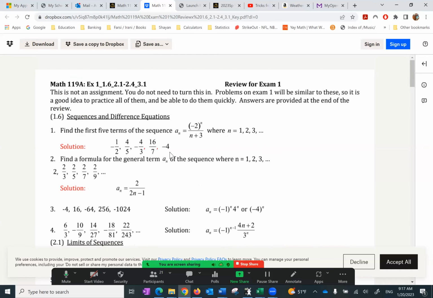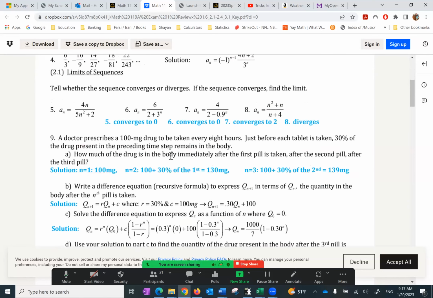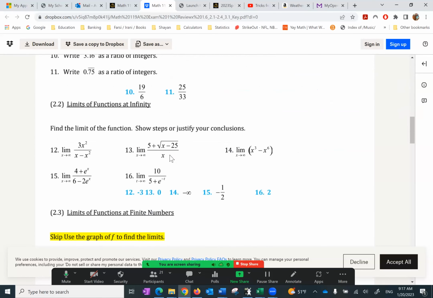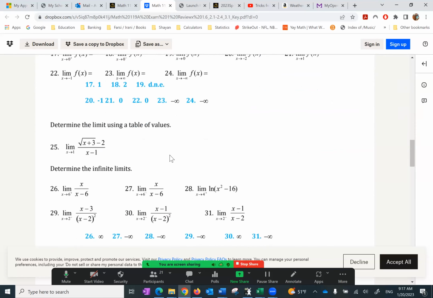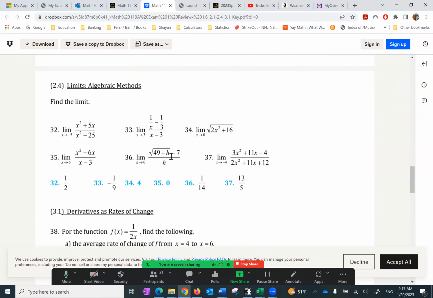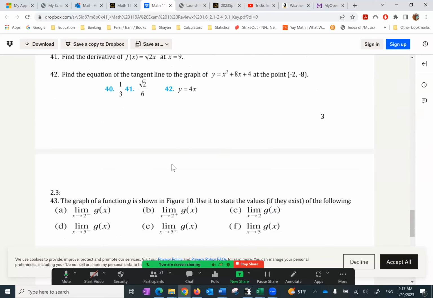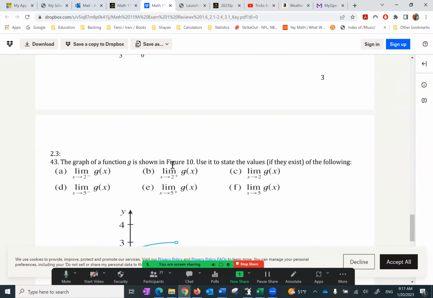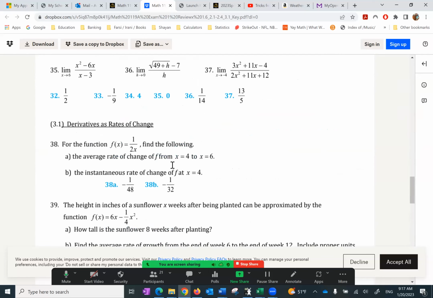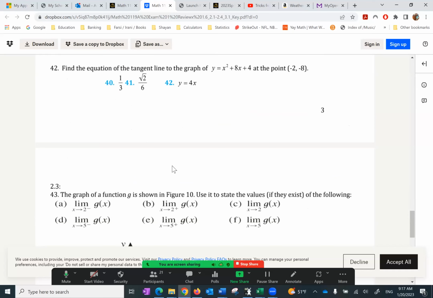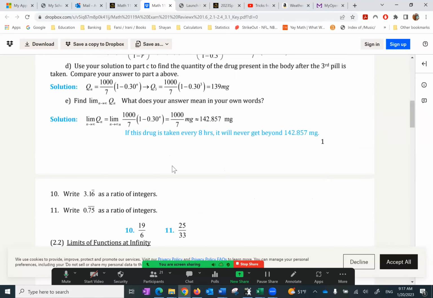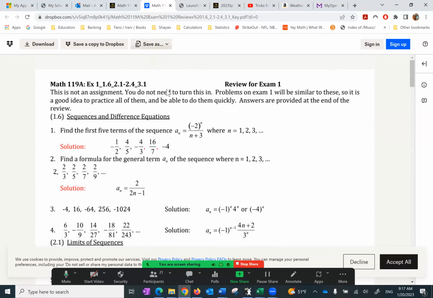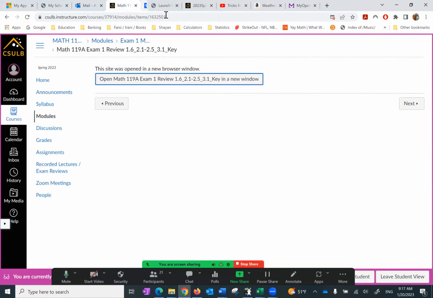And on a regular basis, all you have to do is a couple of questions, 2 or 3 questions per day. By the time we get to the exam week, you'll be more than ready to tackle the exam. All you have to do is just review this again, just to be on the safe side. It seems to be a lot of questions, but there are over 40 questions. If you do 1 or 2 questions per day, it's not a lot. If you want to do it at the end, there will be a lot of work.